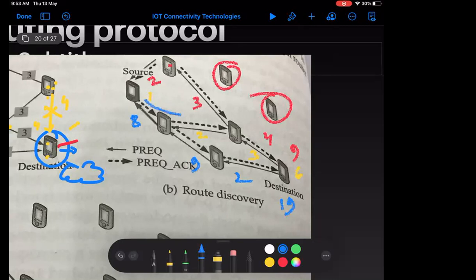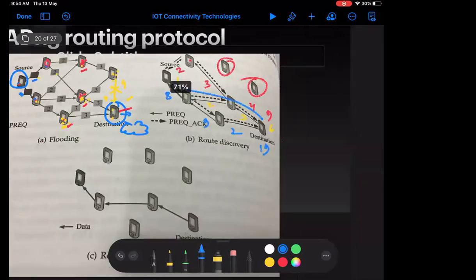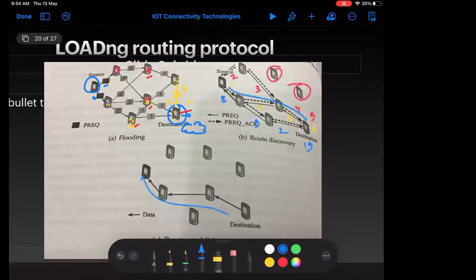So which one is the shortest path? This one must be the shortest path, the one with 6. In that case I will consider this path, so it will send the reply through this destination.